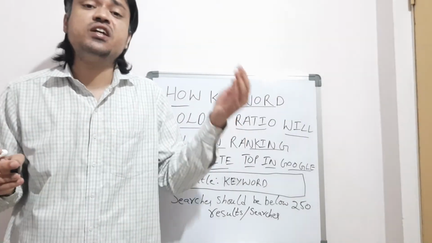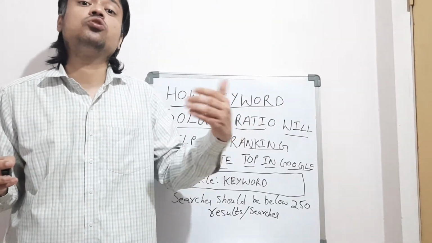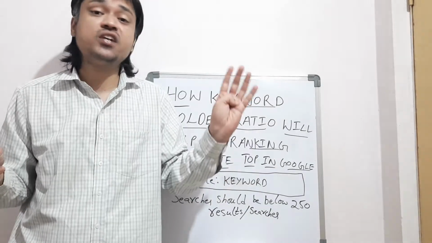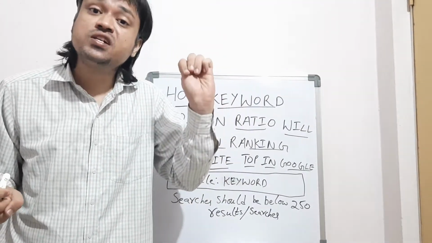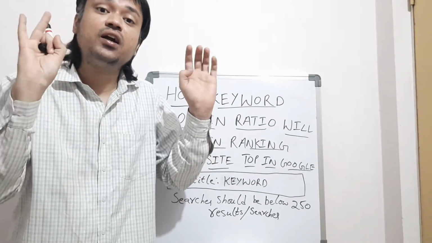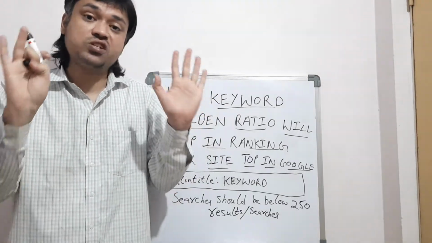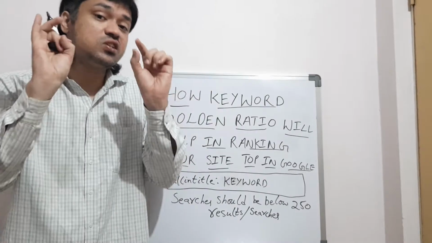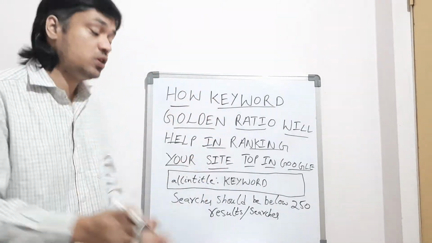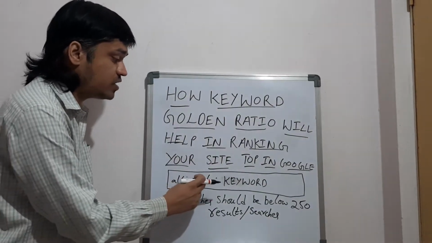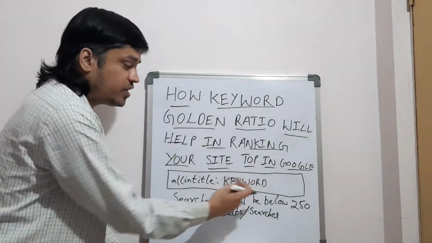So the best digital marketing 2020 courses training in Hyderabad is going to be more than 7 words. If you choose this keyword, you need to enter in the Google search box allintitle before the keyword.